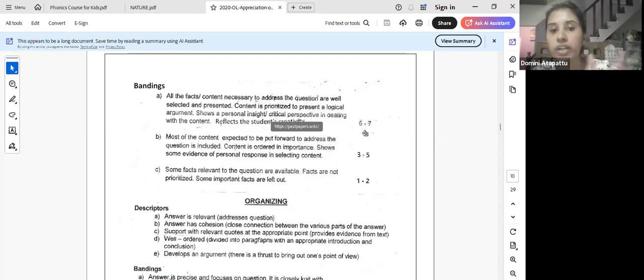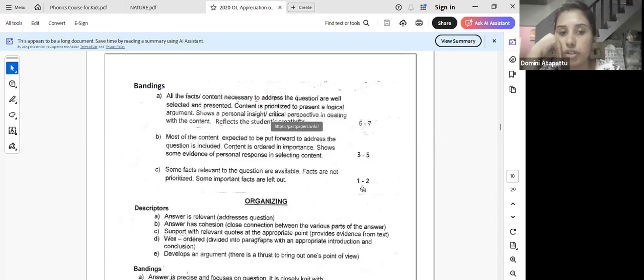How do you get 3 to 5 marks? That is, if most of the content expected to address the question is included. Most of the content is there. Content is ordered in importance. Important points you have given. Shows some evidence of personal response in selecting content. You have given some sort of a small insight. Then you will get marks 3 to 5.